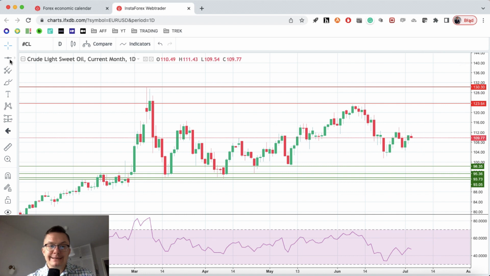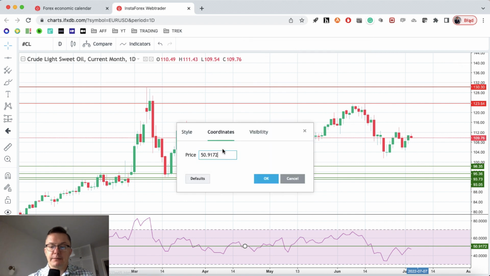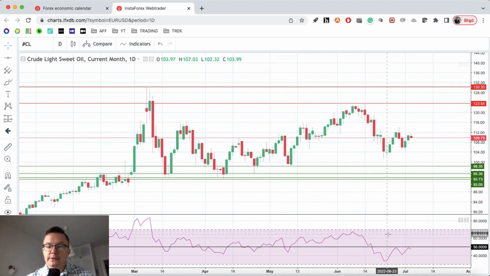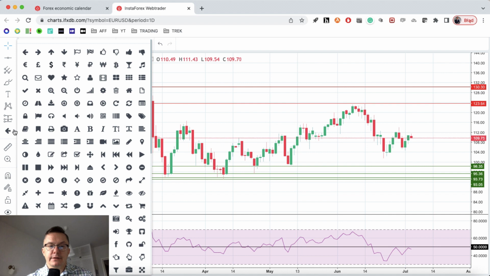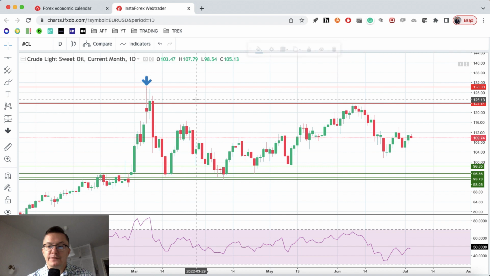The momentum is still negative, because the current number is 47, so it is still a number that is of course negative, and puts the bulls under the pressure. So the bears are in control of the market. However, this move here is, as you can see, more likely horizontal than impulsive, and the key level, let me put it here, which is of course the last swing high, 130.30, let me say 130.44.